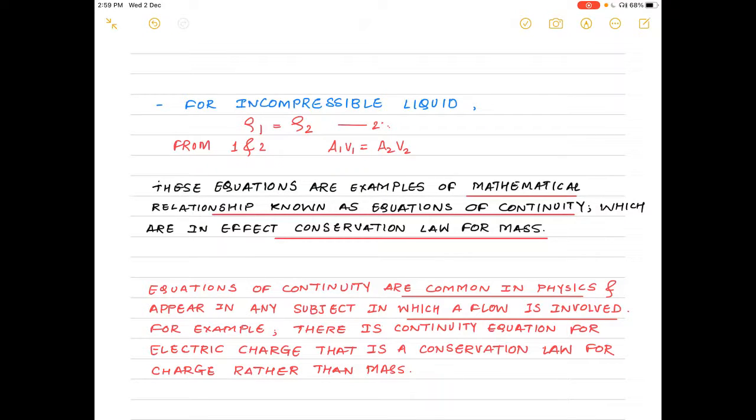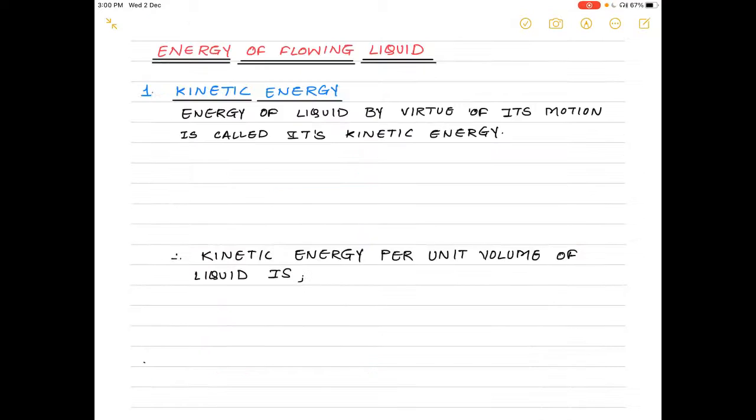For example, there is a continuity equation for electric charge, which is the conservation law for electric charge rather than mass. Why? Because we have seen previously that these continuity equations are in effect the conservation laws for the mass of that liquid.